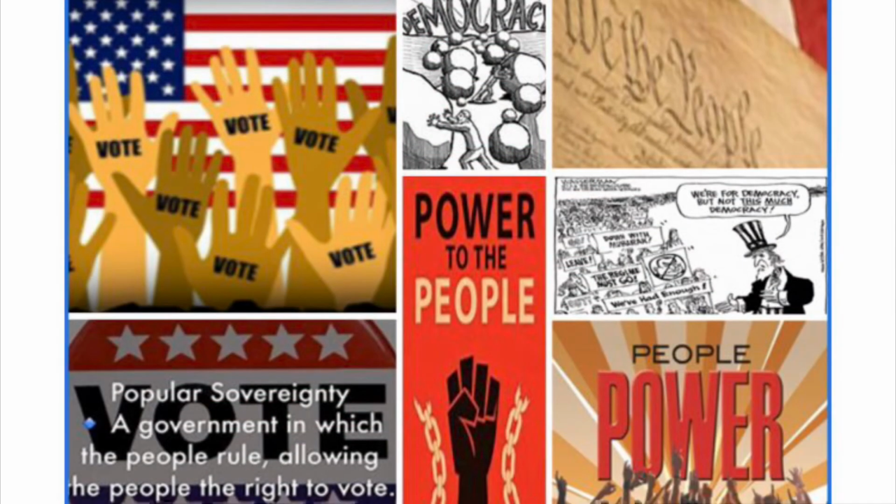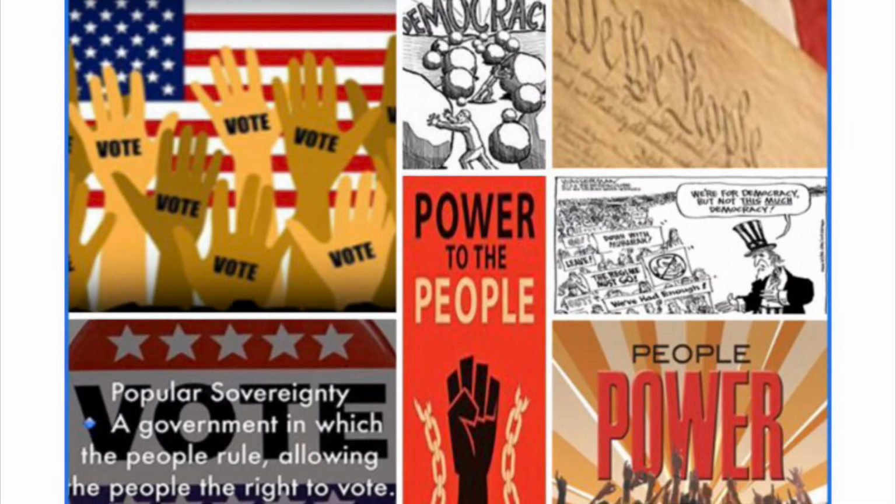Today we're going to start off with the popular sovereignty photo collage. This photo collage demonstrates that in order to pursue popular sovereignty, in which the people rule, they must create a government with which they agree. In order to create popular sovereignty, people must vote for who they would like to establish ordinances and create new laws in higher positions. However, throughout history, this has not always been the case.